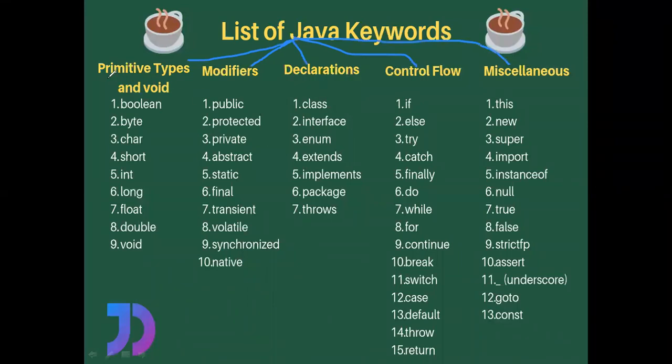So the 5 categories are primitive types, modifiers, declarations, control flow, and miscellaneous, right? These are the 5 categories of keywords that we are going to use in our Java programming language, right? So let us start things one by one. Here, see, Boolean. This keyword is used to declare a variable of Boolean data type.